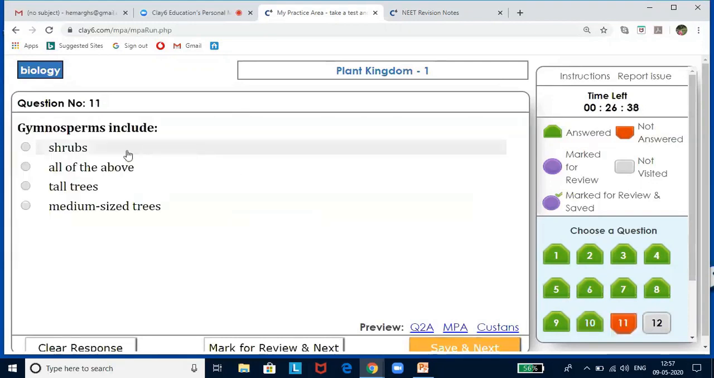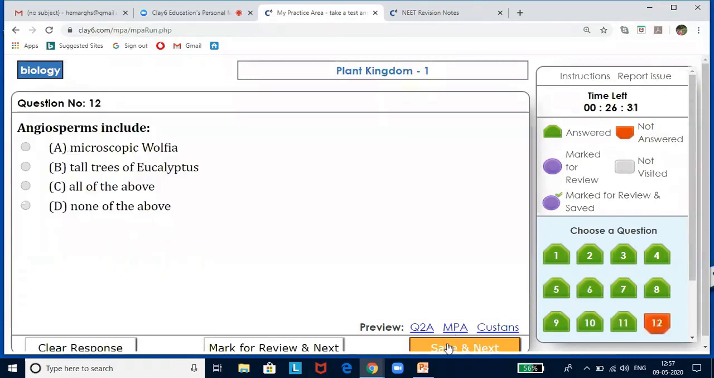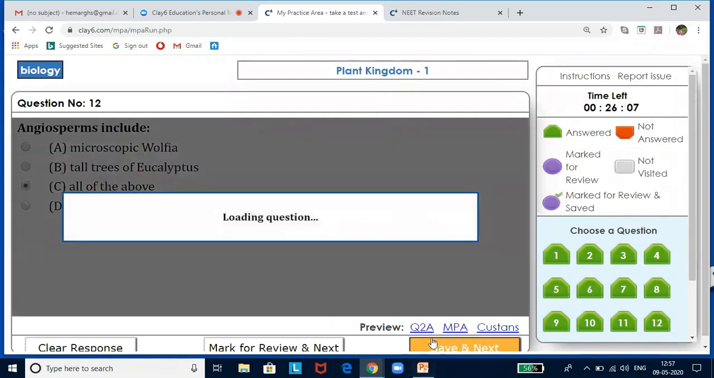Now, gymnosperms include shrubs, tall trees, medium-sized trees, all of the above. See, generally, if you look at it, gymnosperms means, to your mind, the Christmas tree will come, cycas, pinus, all these things will come. You will think it is the tall trees, but actually it is all. That is why you need to read in between the lines. Now, angiosperms include microscopic Wolffia, tall trees of eucalyptus, all of the above, both A and B.